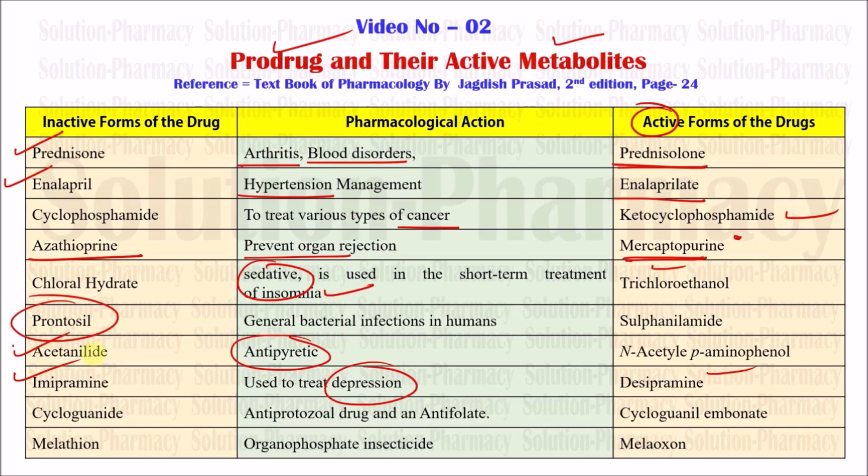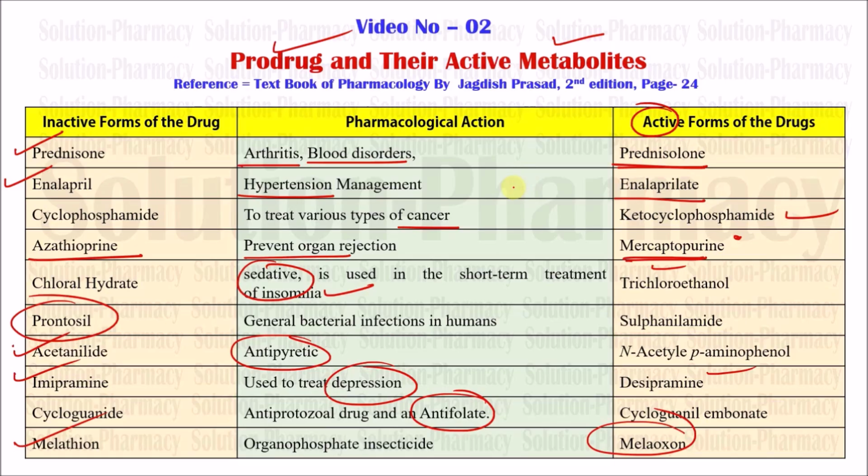Next one is cycloguanil. This is used as an anti-protozoal drug, and it is also used as an antifolate. Its active form is cycloguanil embonate. The last one is malathion, an example of an organophosphate insecticide. Its active form is naloxone. This is important because all those drugs listed on the left side of your screen are inactive as such. They do not possess any pharmacological activity until they get converted into their active metabolite, and their active metabolite can be used for different types of pharmacological activity. So this was an important table.